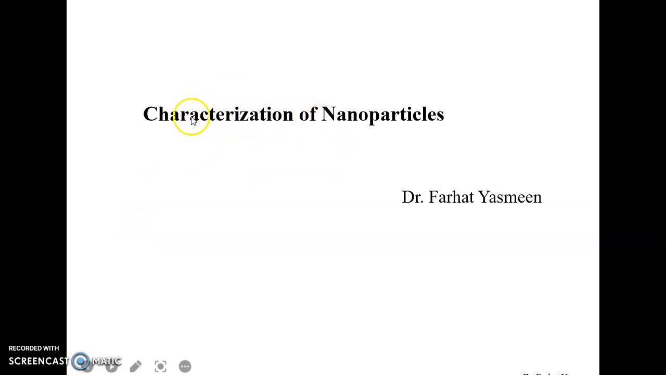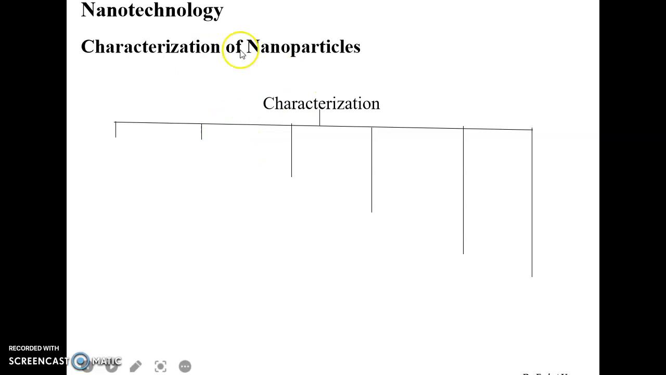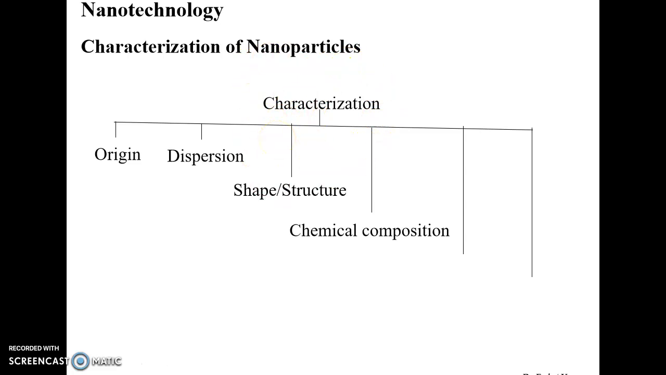In this lecture, we will discuss the characterization of nanoparticles, that is, on what basis you can characterize them. There are various bases: first is the basis of origin, second is the dispersion, third is the shape and structure. Next is the chemical composition, then the aggregation state, that is, what kind of aggregation state is there, and then surface modifications. These are the different bases on which you can categorize nanoparticles. Now we'll discuss all these bases one by one.